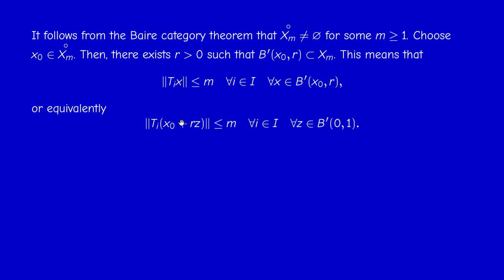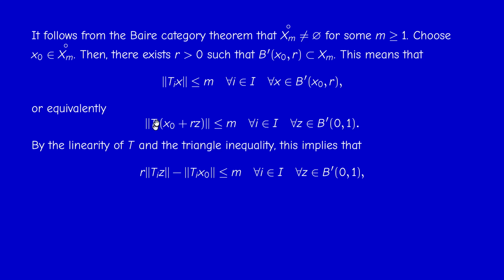So I just replace x by this here. We did this in the exercise of chapter 0. So this is equivalent to this condition: the norm of Ti(x0 + rz) is less than n for every i, for every z in the closed unit ball. Now I use linearity of Ti, so this can be written as Ti x0 plus r Ti z.